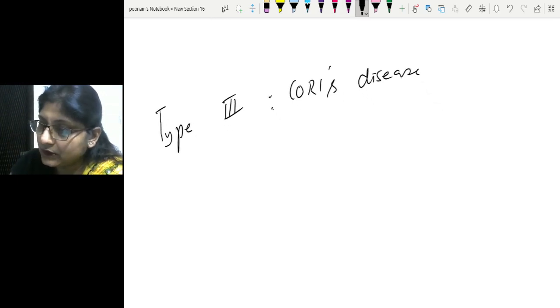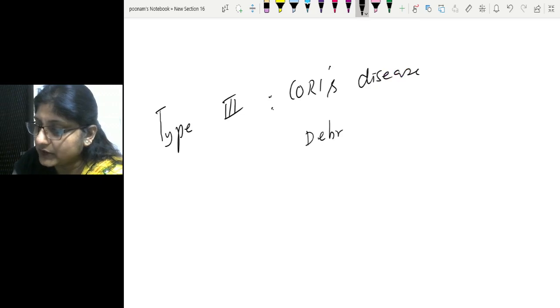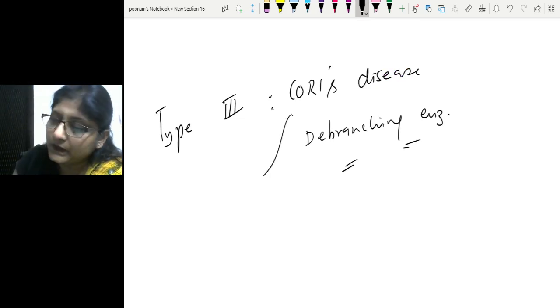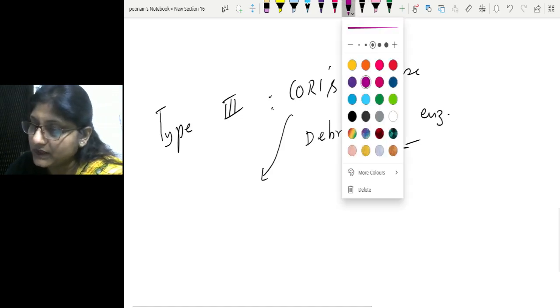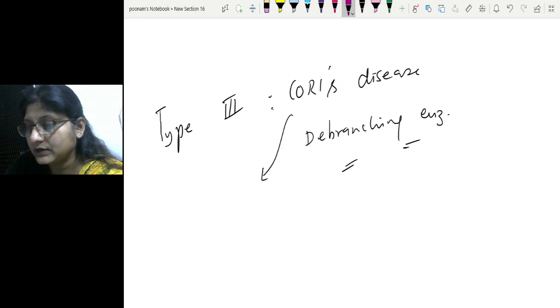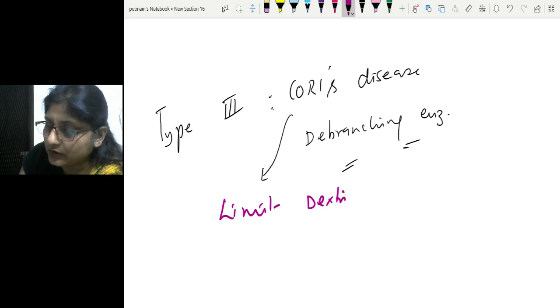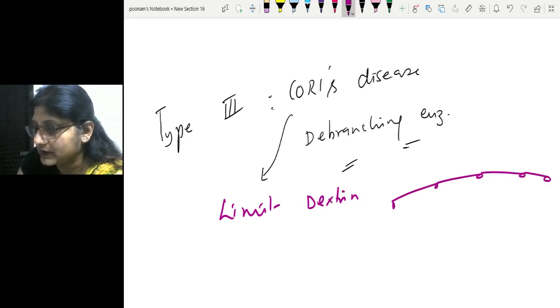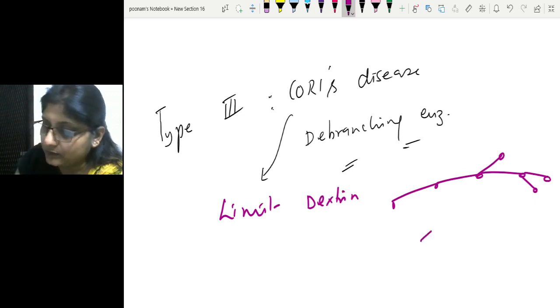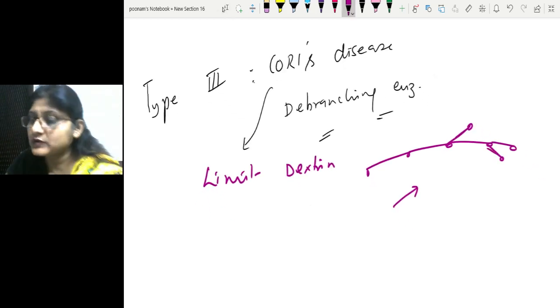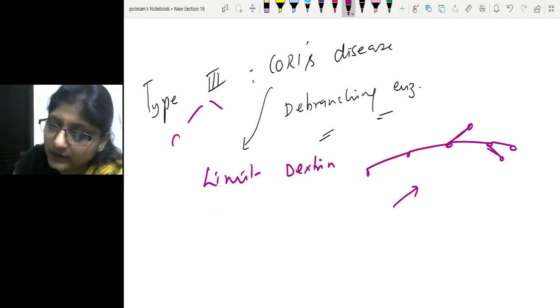You remember C4D, the Cori disease, you have deficiency of debranching enzyme. Debranching enzyme deficiency, and you know the debranching enzyme is important for glycogenolysis. So what happens in Cori disease, the glycogenolysis is not taking place properly. The phosphorylase is acting, but debranching is not acting properly. So hence there is accumulation of a polymer which is called limit dextrin, which is having the glucose residue in a slightly branched manner like this. Because debranching is deficient, the polymer which is accumulated is of this sort, where the 1,6 bond is seen to be intact. So this is called limit dextrinosis, and in this we have subtypes A and B.